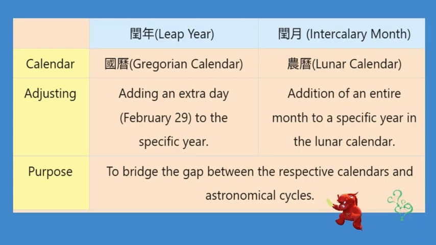Let's summarize. 闰年 adjusts the 国历 by adding an extra day to the specific year, while 闰月 refers to the addition of an entire month to a specific year in 农历. Both are used to bridge the gap between the respective calendars and astronomical cycles.